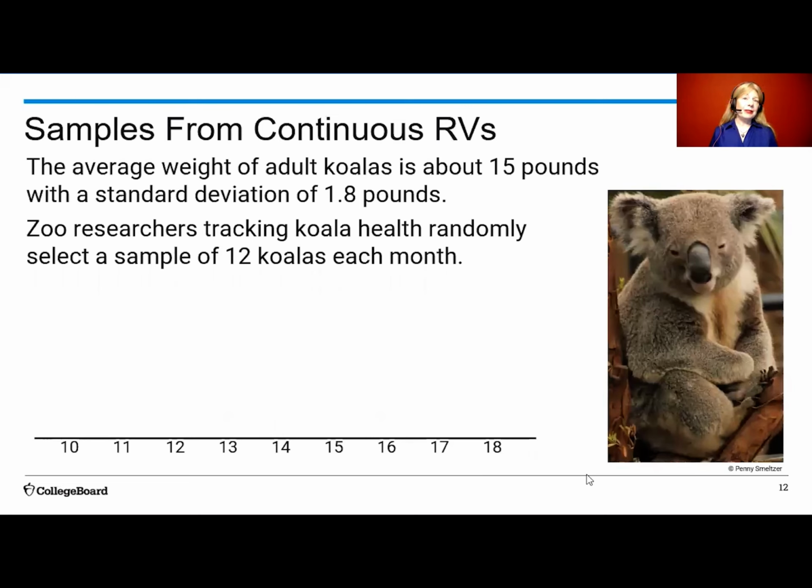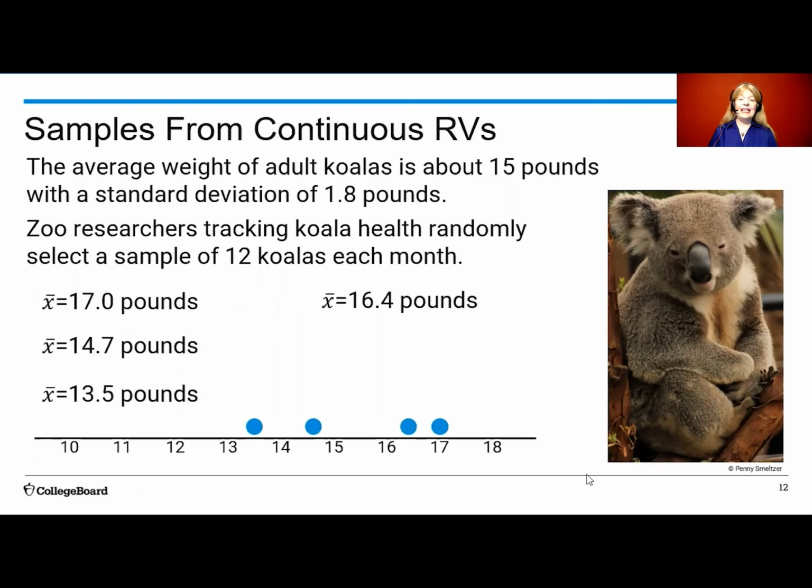If we do the same procedure with a continuous random variable, for instance, the average weight of adult koalas is about 15 pounds with a standard deviation of 1.8 pounds. Suppose zoo researchers are tracking koala health and they randomly select a sample of 12 koalas each month and find the mean to check for their health. They could get a mean of 17 pounds, although the truth is 15. They could get a mean of 14.7, and each month they're going to get a different mean.